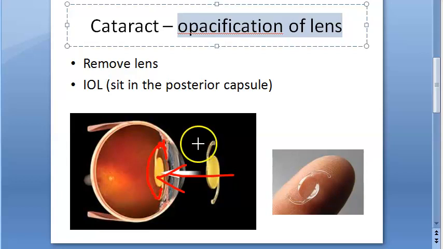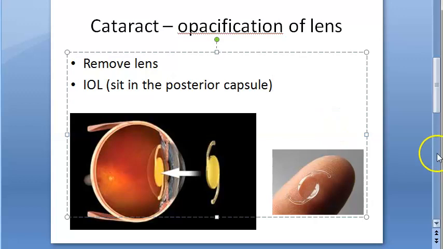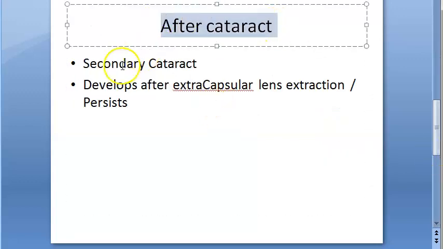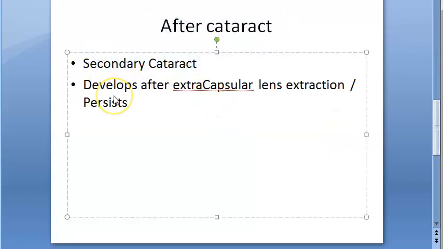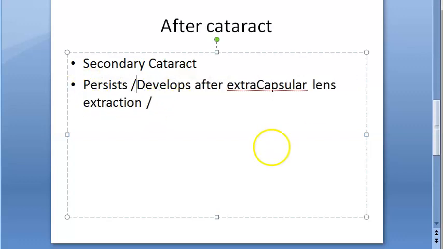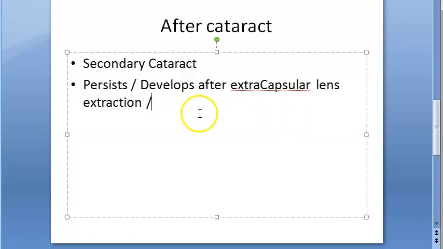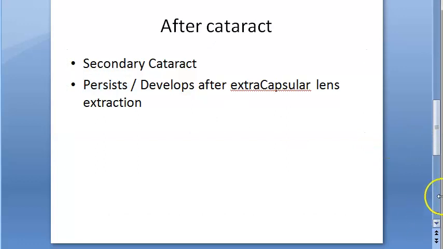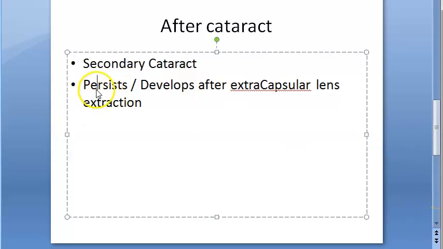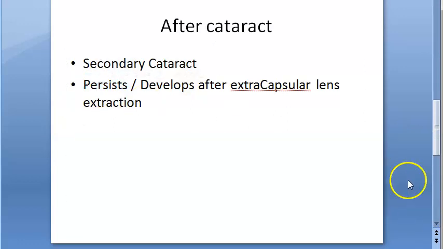Why exactly is he not able to see? Basically what happens is, after the cataract surgery, a secondary cataract will be there. Either it is persisting, even after the surgery this cataract is persisting, or it develops after the surgery. So the surgery was fine and after that it is developing, or it can persist after the surgery. Immediately after the surgery some things are left behind.